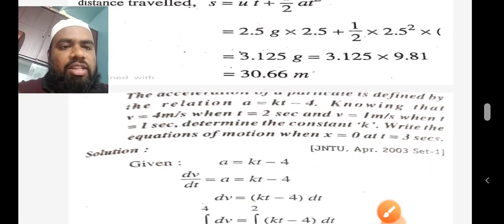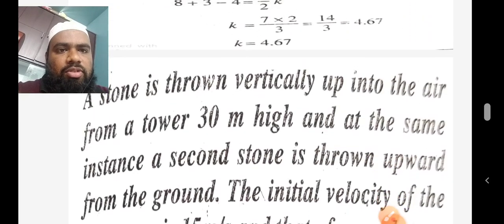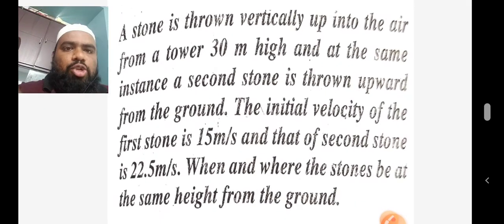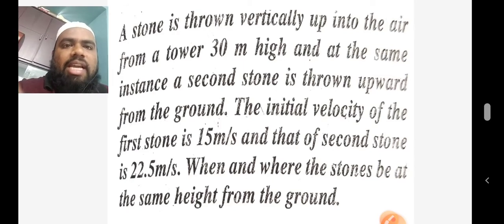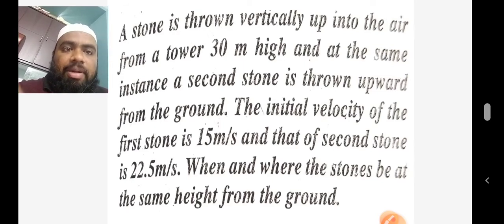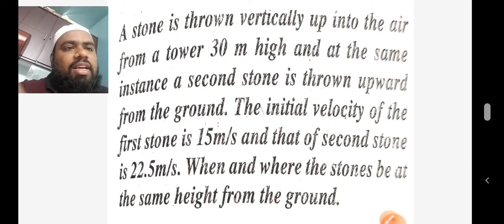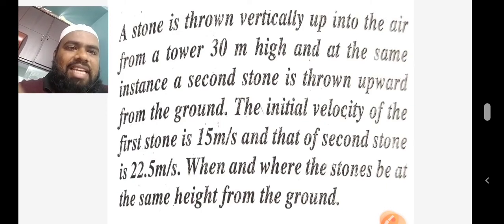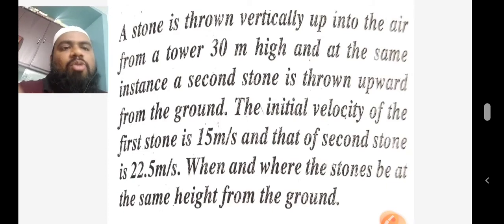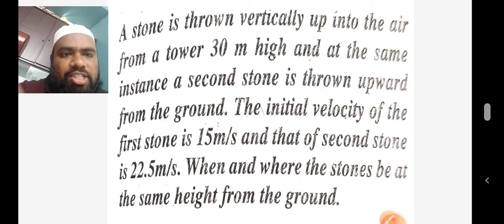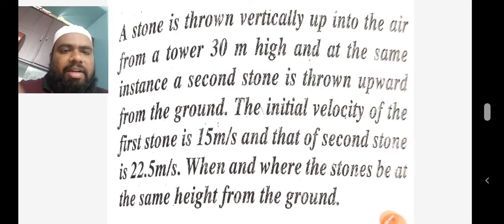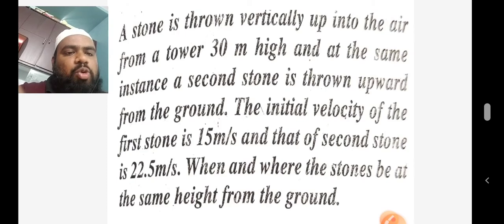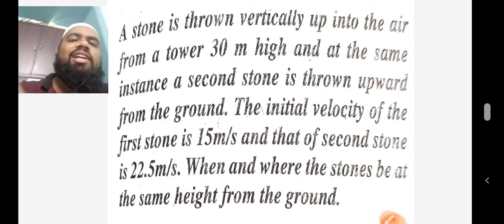So very good. We'll move into another problem, which is somewhat tough, I think. Okay, listen to this. Example 2, I am explaining example 2. A stone is thrown vertically up into the air from a tower 30 meters high, and at the same instant a second stone is thrown upward from the ground. The initial velocity of the first stone is 15 meters per second and that of the second stone is 22.5 meters per second. When and where will the stones be at the same height from the ground?